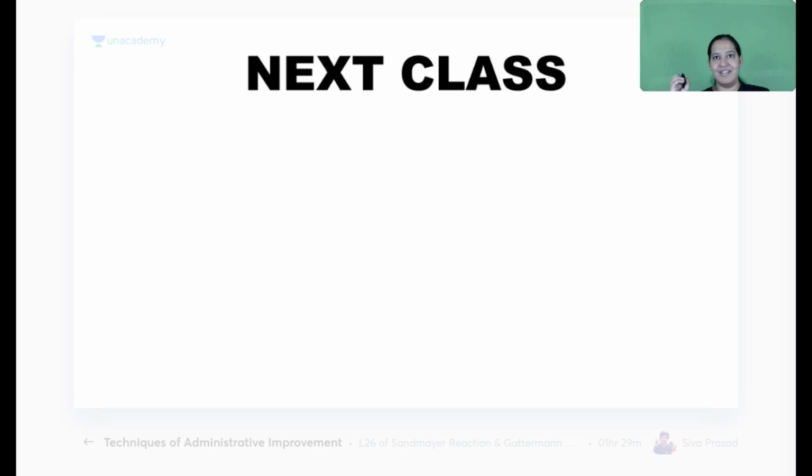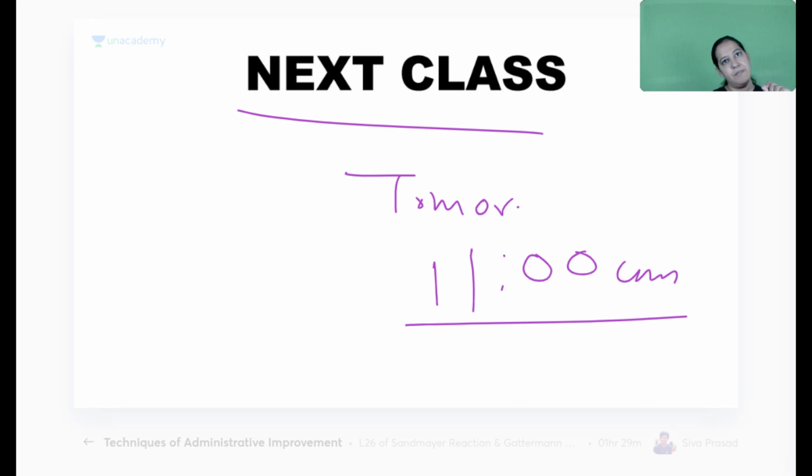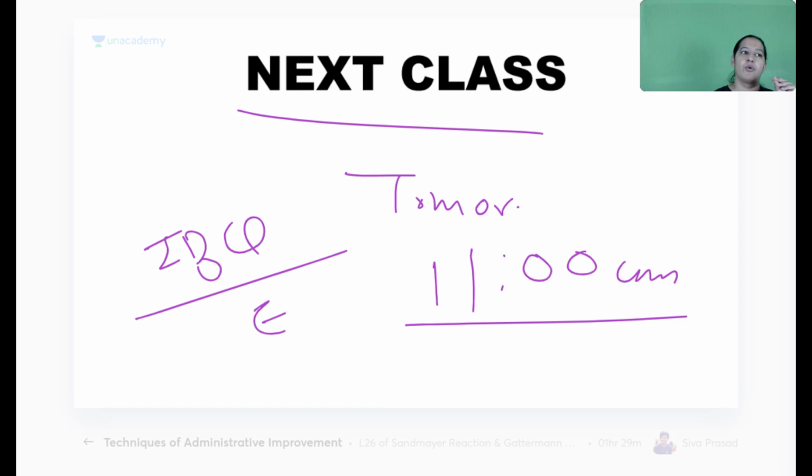Write down what you want in the next class. Most of you are saying 1 hour extra class. So the 1 hour extra class will be tomorrow. I will confirm the time. Mostly it is not at 9 a.m. in the morning, it will be 11 a.m. I will confirm on the Telegram group. The link will be available there. That will be IBQ Marathon 100 series, episode 4. 3 episodes are done today, so the 4th episode will be tomorrow. That will be the last episode and I will just wind it up.